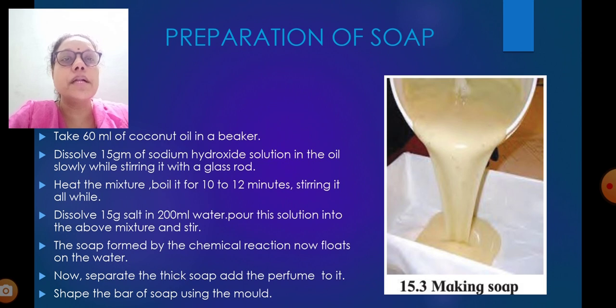Coconut oil is available, and sodium hydroxide is also available in the market. If you ask in a stationery shop, you will get it. Then you can try this at home. Take any old tin, and you can practice this as an activity. If you want perfumes, some rose water juice or such natural perfumes, you can add them, so that you can make your own soap at home.